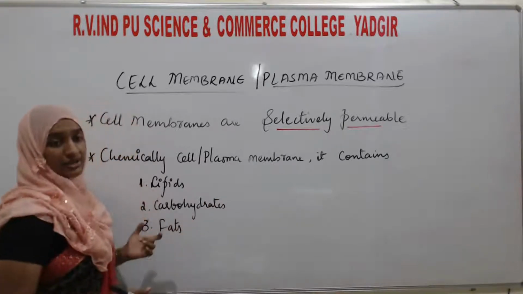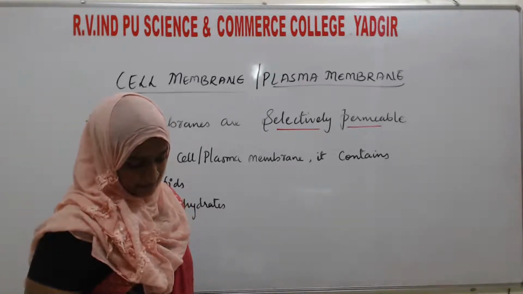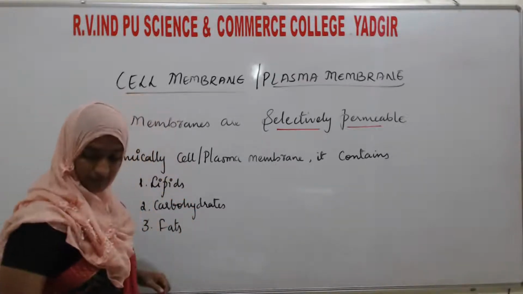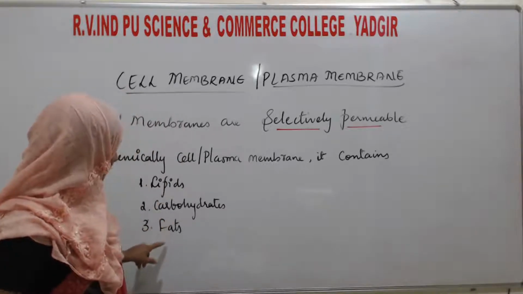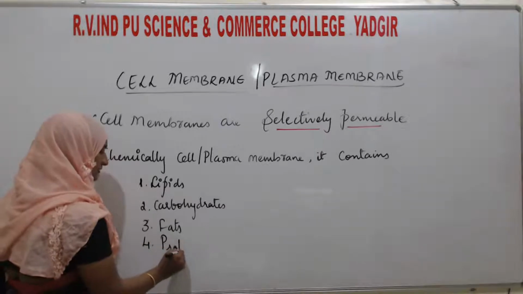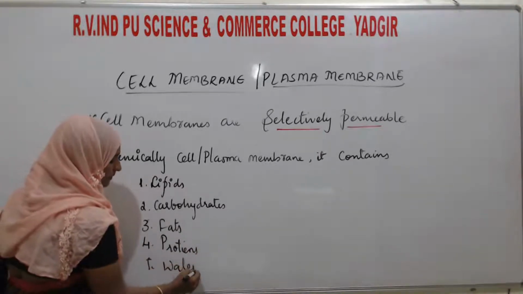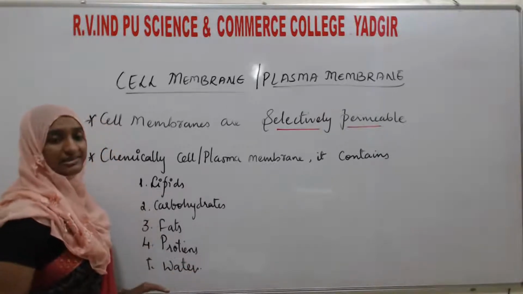What is the quantity of each of these? See here. One more very important thing: proteins and water. These are the things which are present in the plasma or cell membrane.